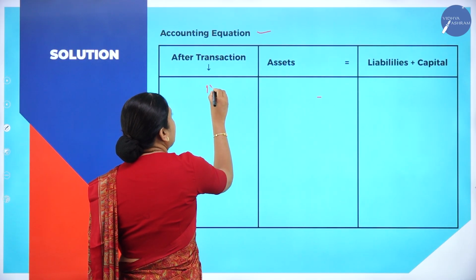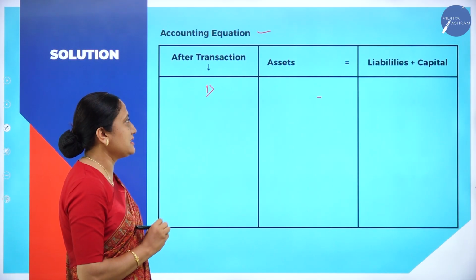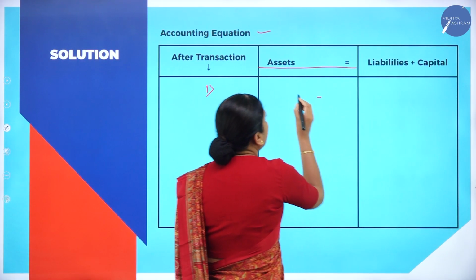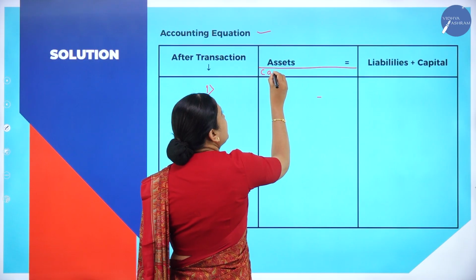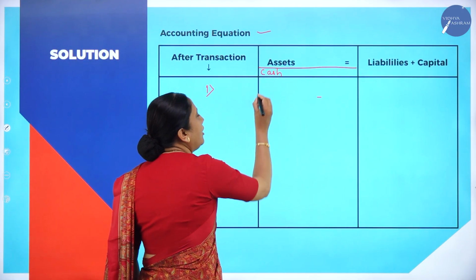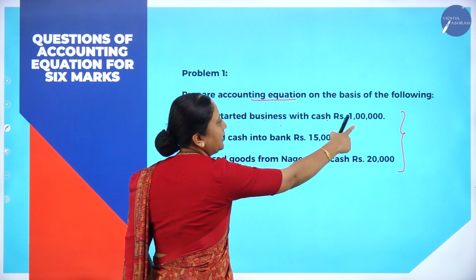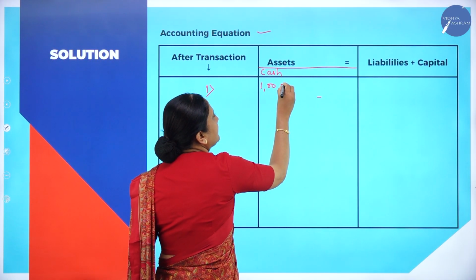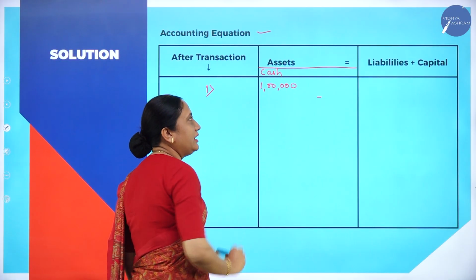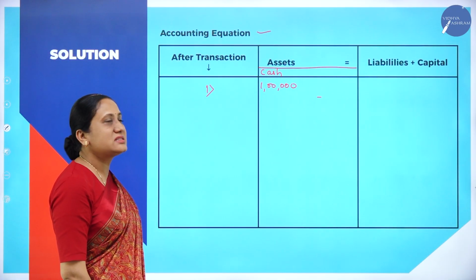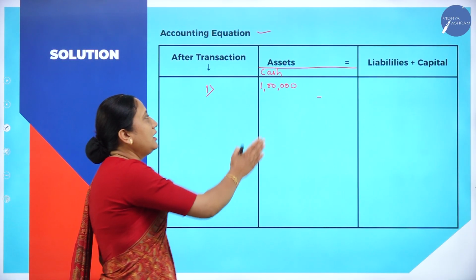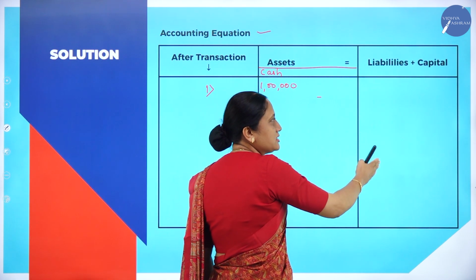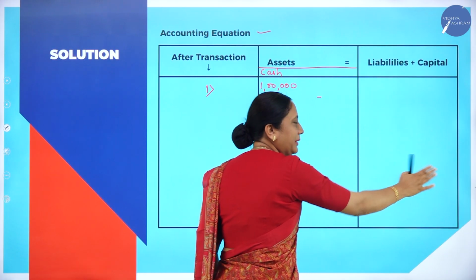Now we are recording the first transaction. We will write it as 1. What is Ganesh bringing? Ganesh is bringing in cash. How much cash is he bringing? 1 lakh. Why have I written it below the asset column? Because cash is an asset. All assets will be written in the asset column, liabilities in the liabilities column, and capital in the capital column.